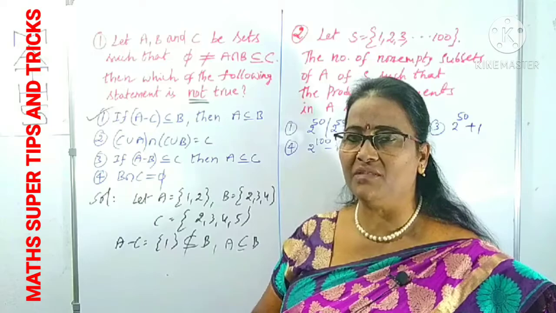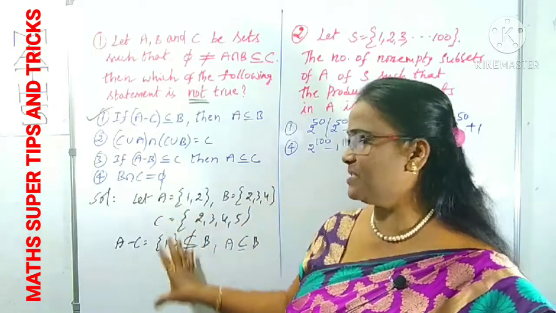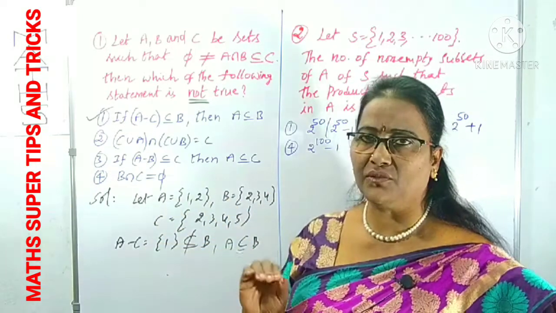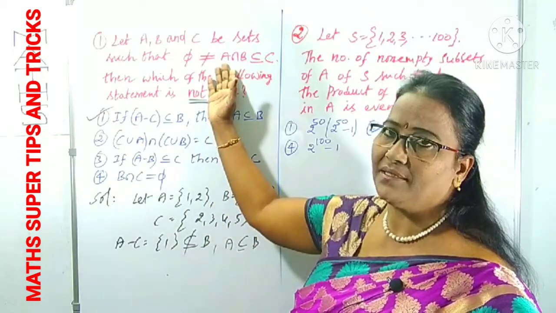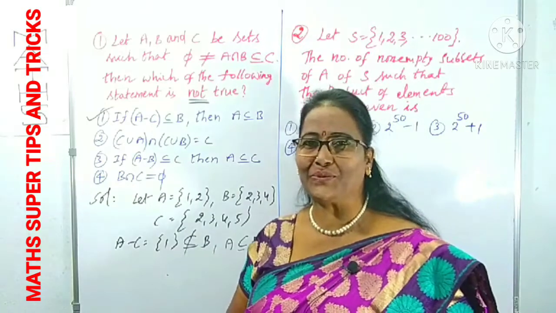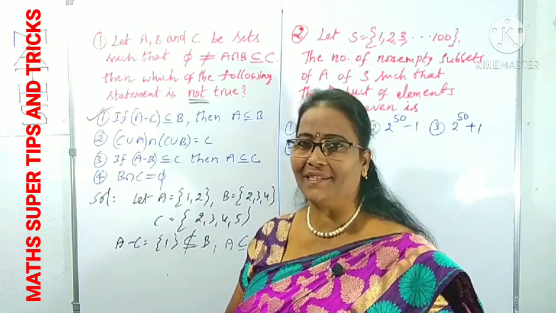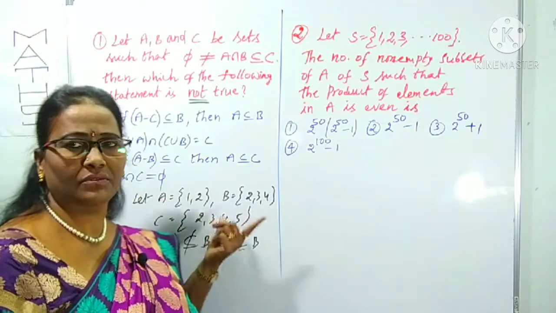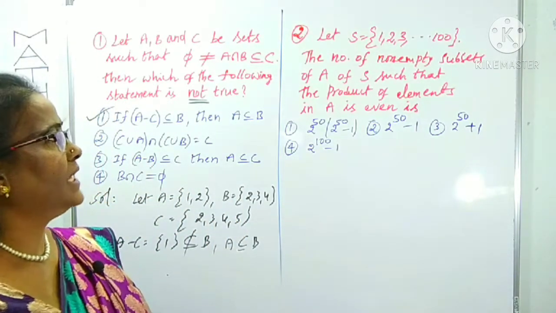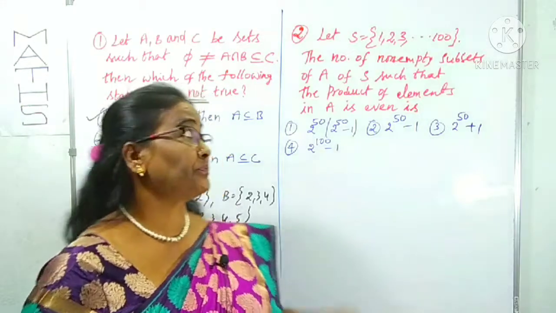It's a clear simple question, but you have to take the assumptions. The A, B, C that I am taking are not compulsory, you can choose yourself also, but you have to observe the given condition. Like that, you have to choose the A, B, C sets. Clear? Right. So, this is not true. The remaining will be true. We can check it ourselves. Now, come to question number 2.